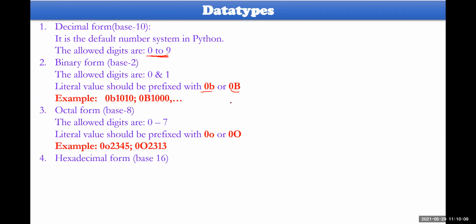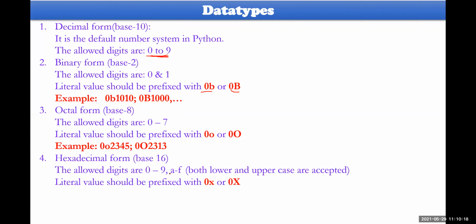And hexadecimal, in the sense, uses 0 to 9 and A to F. Both uppercase and lowercase are accepted in Python, whereas in other languages lowercase letters may not be accepted, only uppercase letters. Python accepts both cases, and it is prefixed by 0x or 0X, something like 0xFACE or 0x0912.